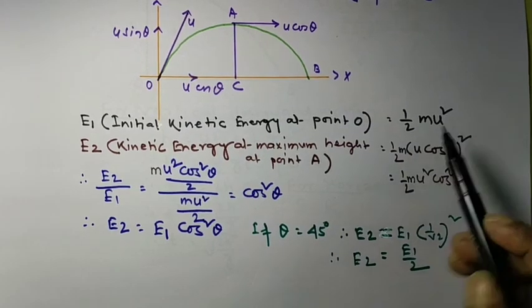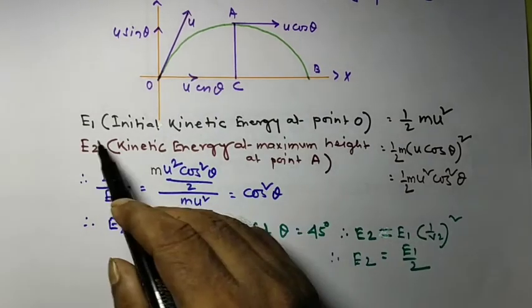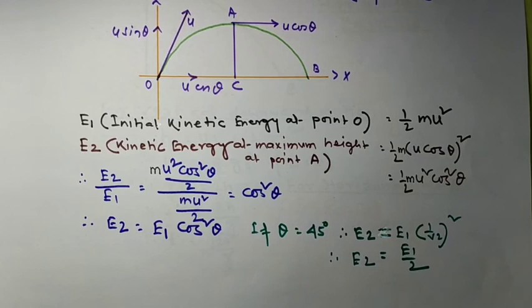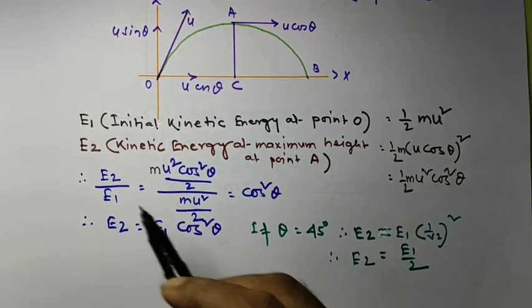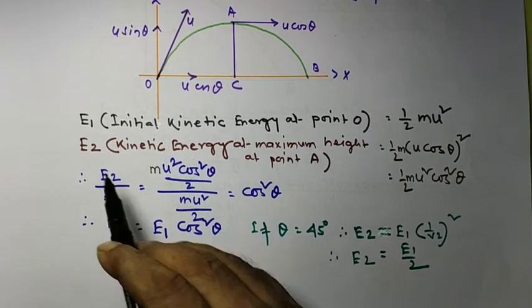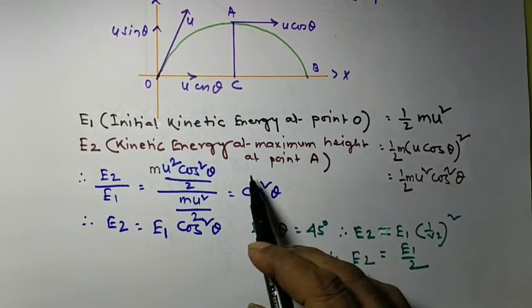Here v is equal to u. So the initial kinetic energy at point O, E1, is equal to half m u square. Now we will go to point A, that means at the maximum height. Here E2 is the kinetic energy at maximum height at point A.